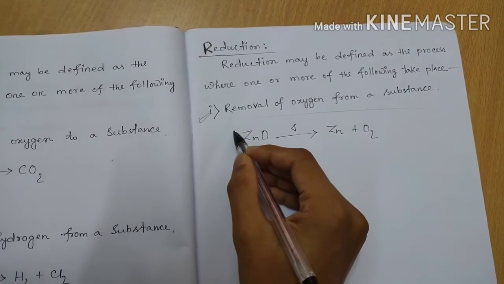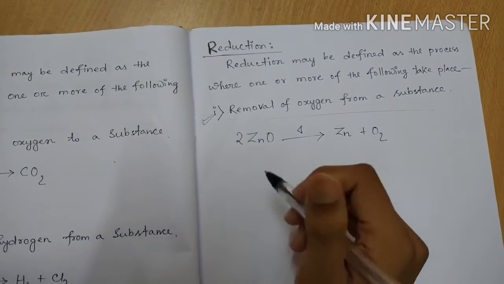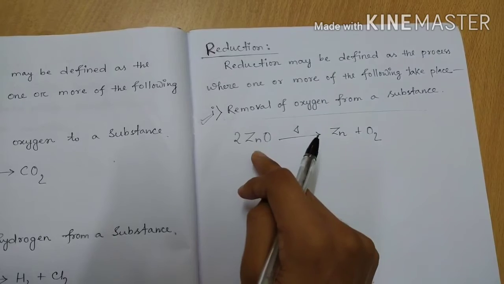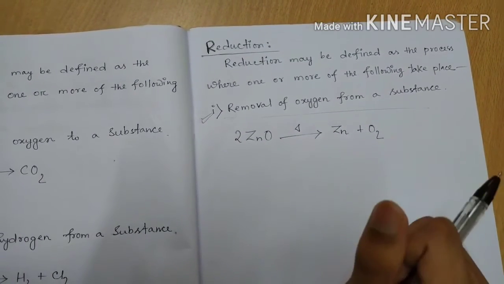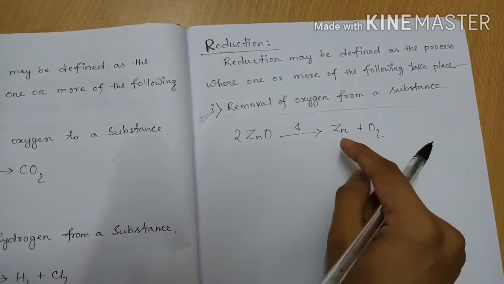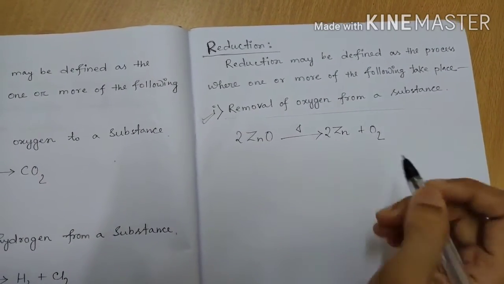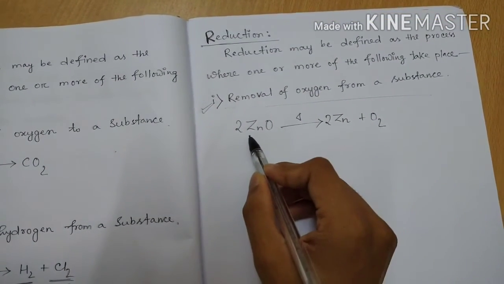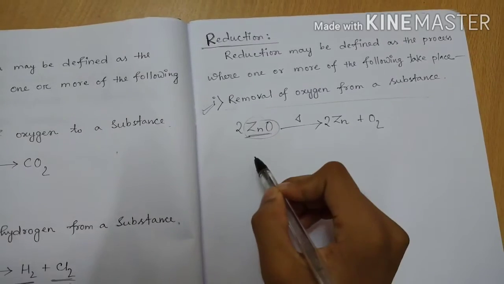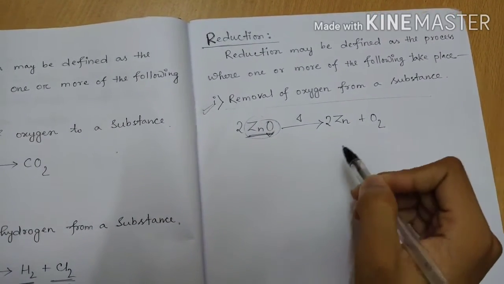If we multiply by 2 on the left side, then the number of oxygen atoms on the left side and the right side is the same, and we have to balance the number of zinc atoms also. So here we have to multiply by 2 also. Now from this substance, zinc oxide, oxygen is removed.